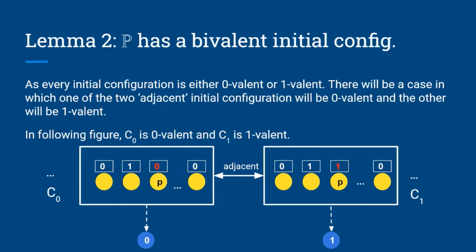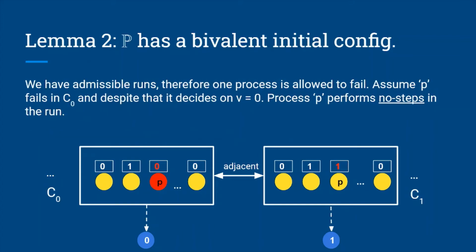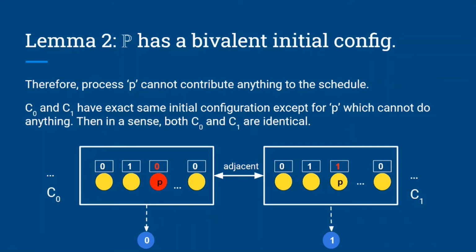As we know that every initial configuration is either 0-valent or 1-valent, there will be a case in which one of the two adjacent initial configurations will be 0-valent and the other will be 1-valent. In this following example, we can see that configuration C0 is 0-valent, which is adjacent to configuration C1, which is 1-valent. We are allowing admissible runs, so one process is allowed to fail. Assume process P fails and performs no steps in the run. Therefore, process P will not be responsible for any configuration changes, so we can neglect P from C0. Now the only difference between C0 and C1 has been neglected, so C0 and C1 are in a sense identical.